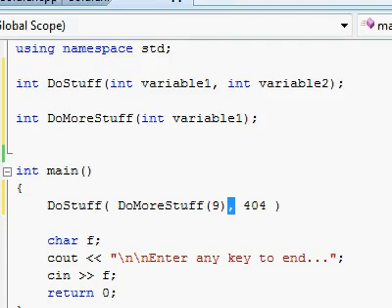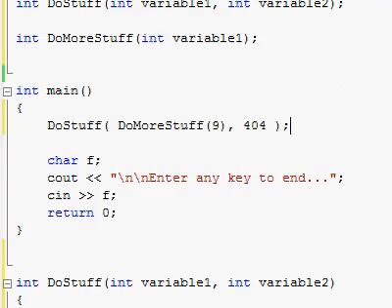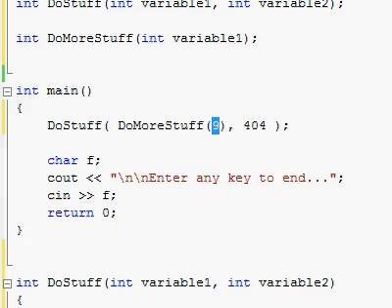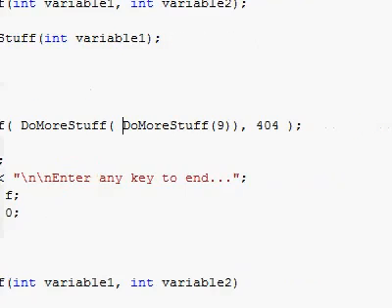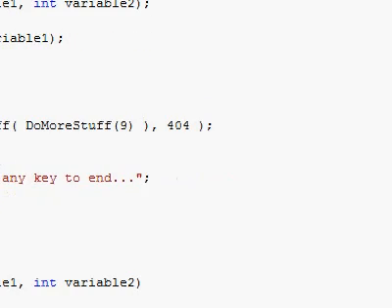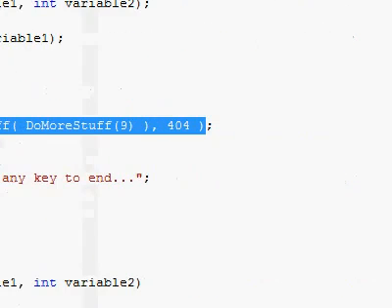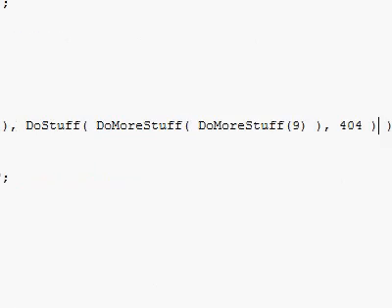And then I put a comma, which means I'm going to pass on to the next argument, which is a plain old number, 404. And this can go on and on. I can pass doMoreStuff to the inside of the function doMoreStuff itself, and then I can pass that whole thing also as the second argument of calling the function doStuff.